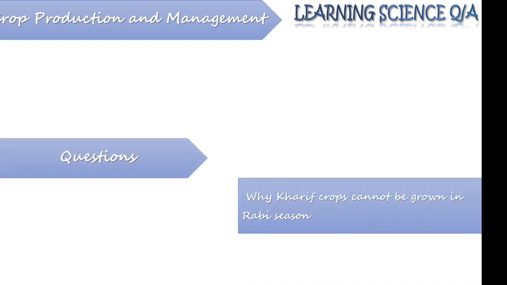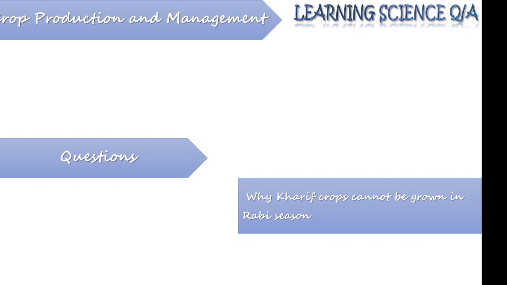Now, a very popular question that can be asked from the portion that we have done till now is, why can't Kharif crops be grown in the Rabi season? For answering such a question, you need to know what Kharif crops are, and Kharif crops are those which are sown during the monsoon.